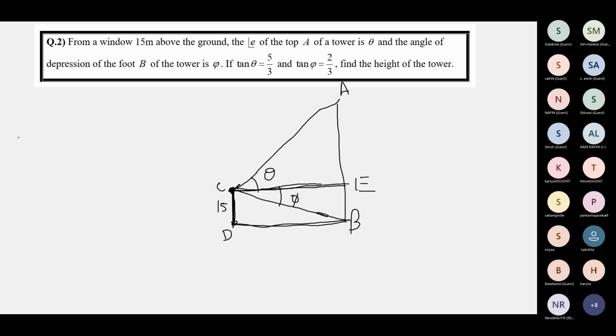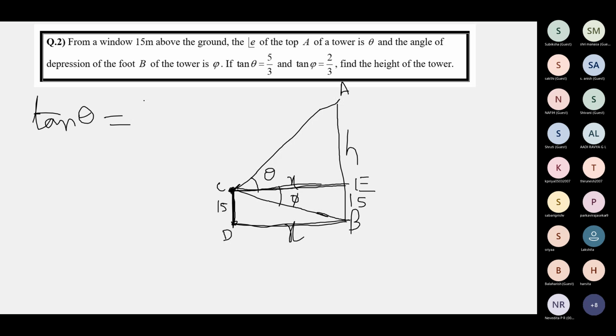So what is tan theta, children? You can call this x and x. You can call this portion h, because there's already 15. What is tan theta equal to? Connect the sides.